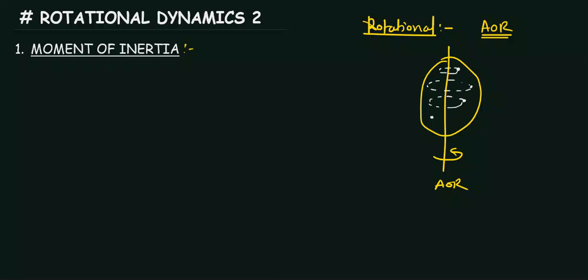If you are saying that this is in rotational motion, the definition itself says that every particle in this body rotates in different circles, but whatever the angular velocity the body is moving with, every particle will move with the same angular velocity. But if the radii are different, we know that velocity is given as r omega. So even if omega is the same, due to the different radii for each and every particle, the velocity will be different. So this is rotational motion.